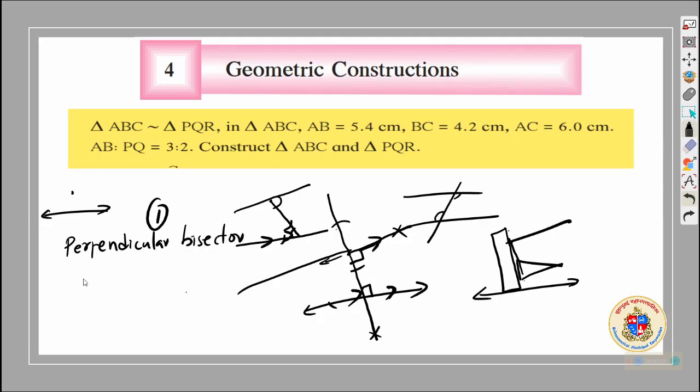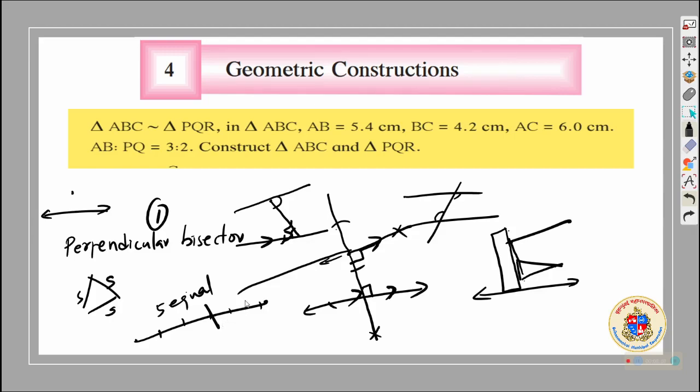This will be required. You should also know how we can construct a triangle if all three sides are given. SSS construction you should remember. And you should also know if you have to divide a line segment into 5 equal parts or any number of equal parts, how to divide this equally, because no measurement is given. Or otherwise also how to divide a line segment into equal parts, this you should know. Also you should know to divide a line segment in a given ratio also, which will be coming in the construction.